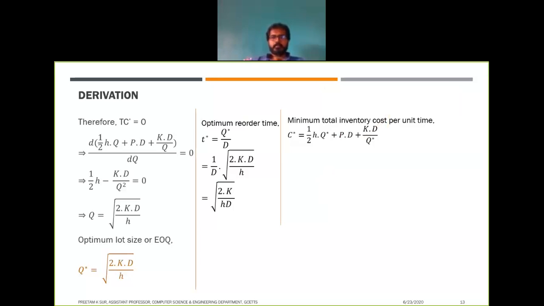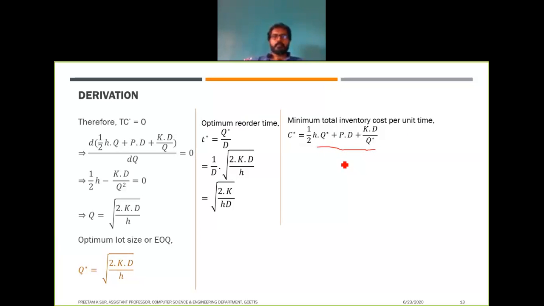we actually need this expression. So if you look at this, the minimum total inventory cost per unit time is given by this expression, right?